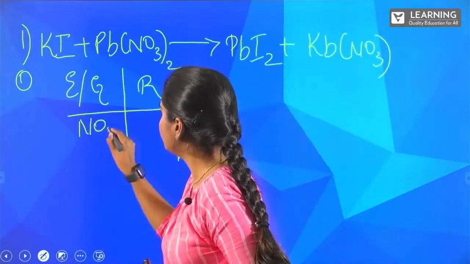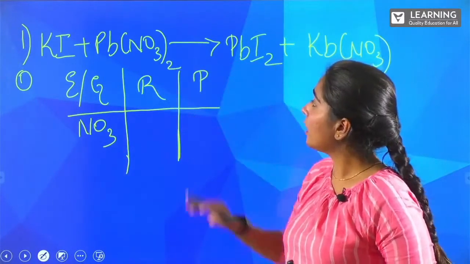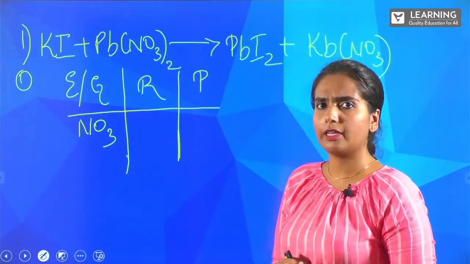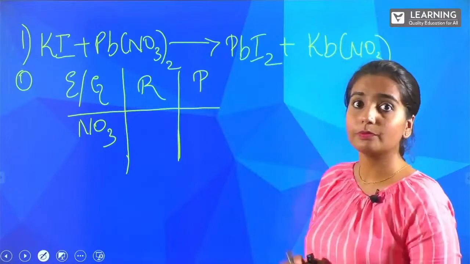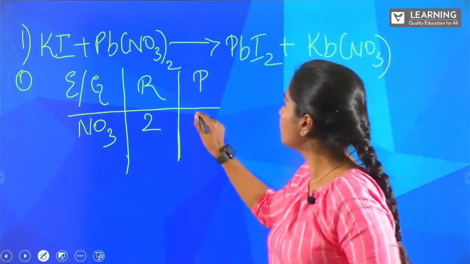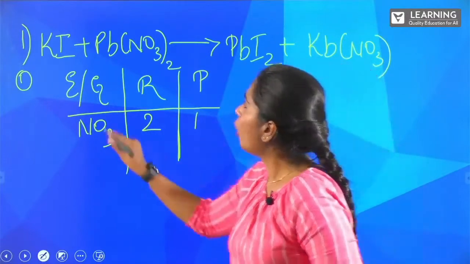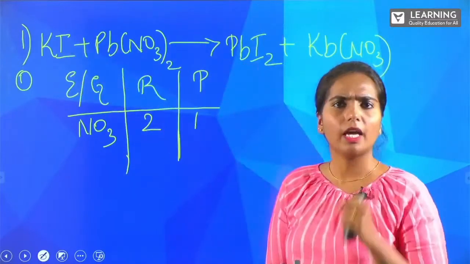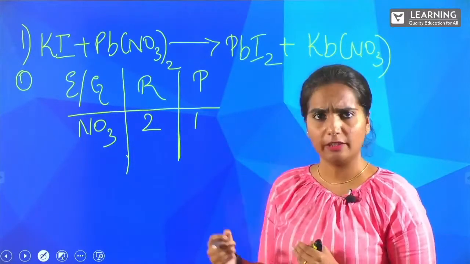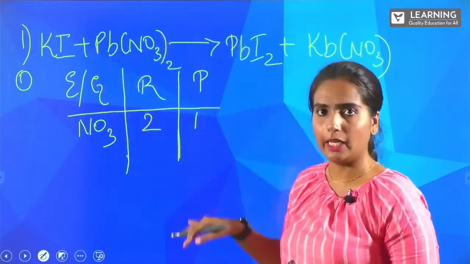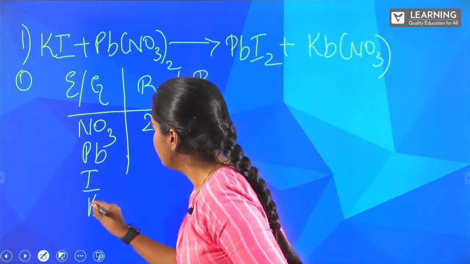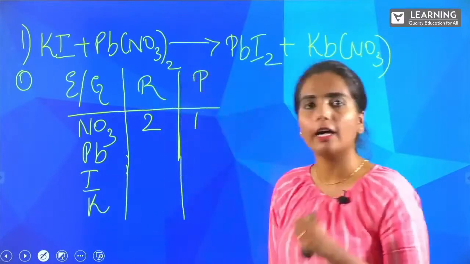So, the first polyatomic group present here is our NO3. Write down that. Now, how many NO3 groups are present on our reactant side? You can count. Yes, you can see 2. And here you can see 1, right? Now, write the other elements present. If it is very difficult for you to identify the metals and non-metals right now, you can just write down the remaining elements first. Pb and K, okay? These are the remaining elements.